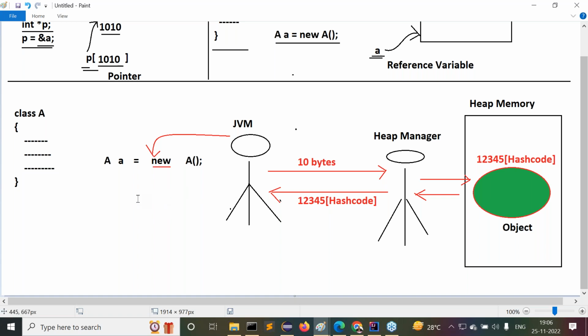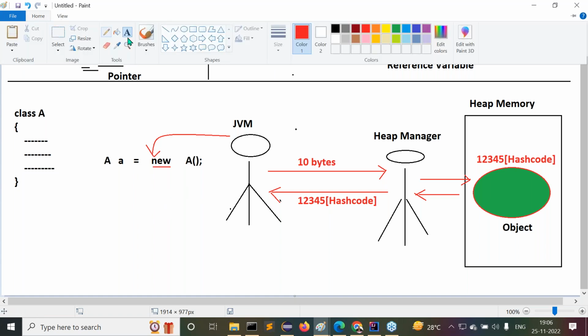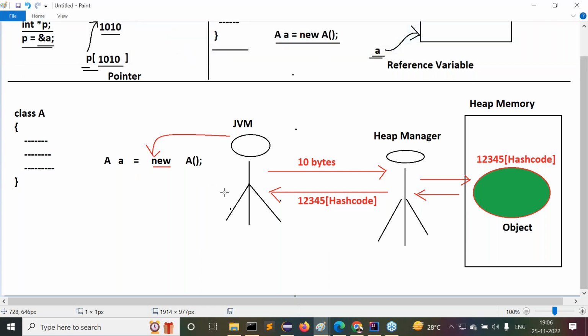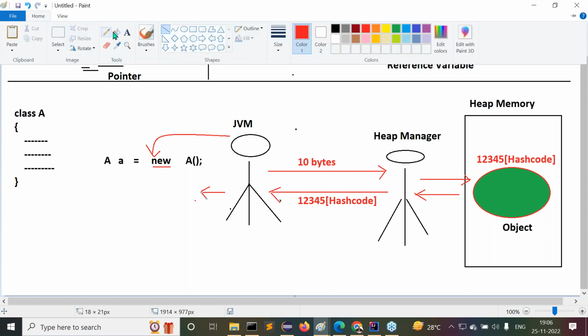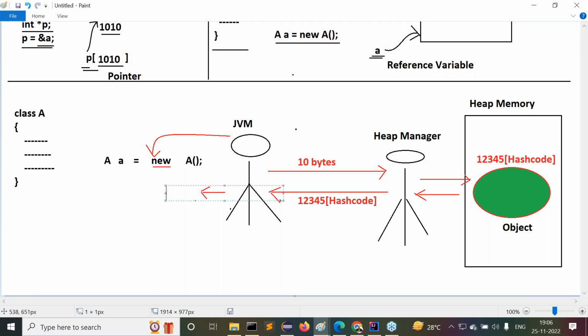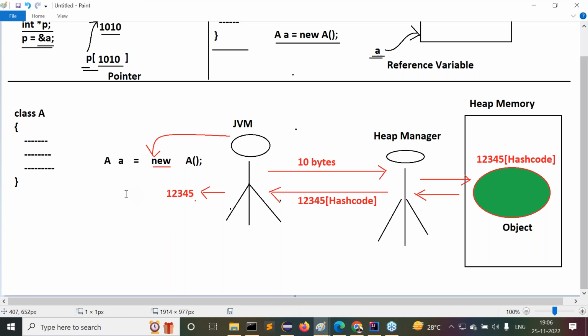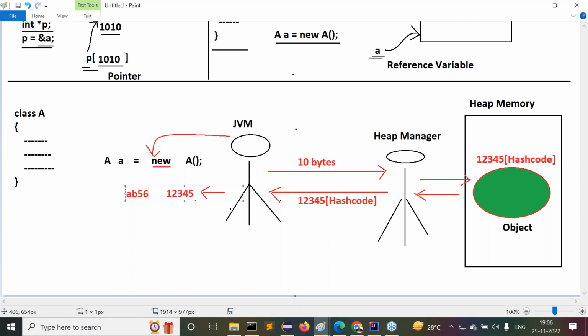JVM is converting the hash code value into its hexadecimal form. Say for example, the hash code value is 12345. That is provided to the JVM. Now JVM is converting the hash code into hexadecimal form, say for example, AB56. This is the hexadecimal form of the hash code.